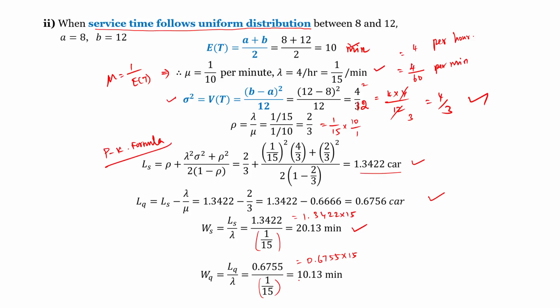Third one, if the service time follows normal distribution with mean 12 minutes. The service mean is 12 minutes, which implies that the expectation of t is 12 minutes. Mu equals 1 divided by expectation of t, which implies mu equals 1 by 12 per minute. Sigma is 3, given.